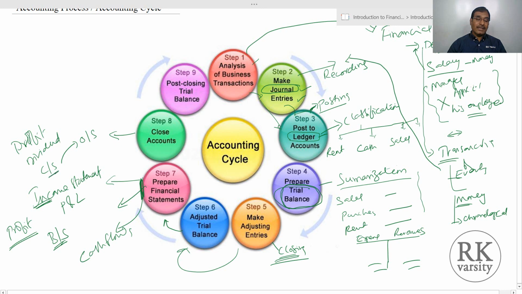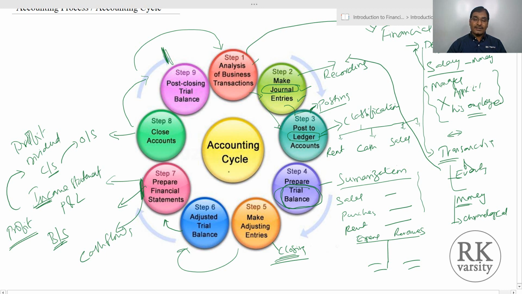Likewise, any transactions that we have to move from temporary account to permanent account is recorded in a close of accounts. Then finally, we prepare a post-close trial balance. After preparation of the post-close trial balance, this financial year or accounting year ends, then the process again commences with step 1, that is identification.